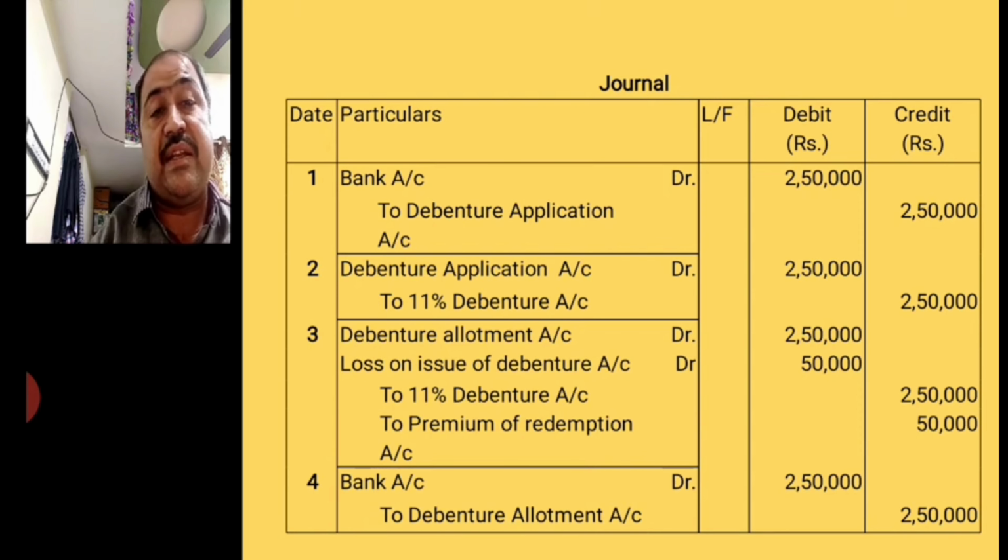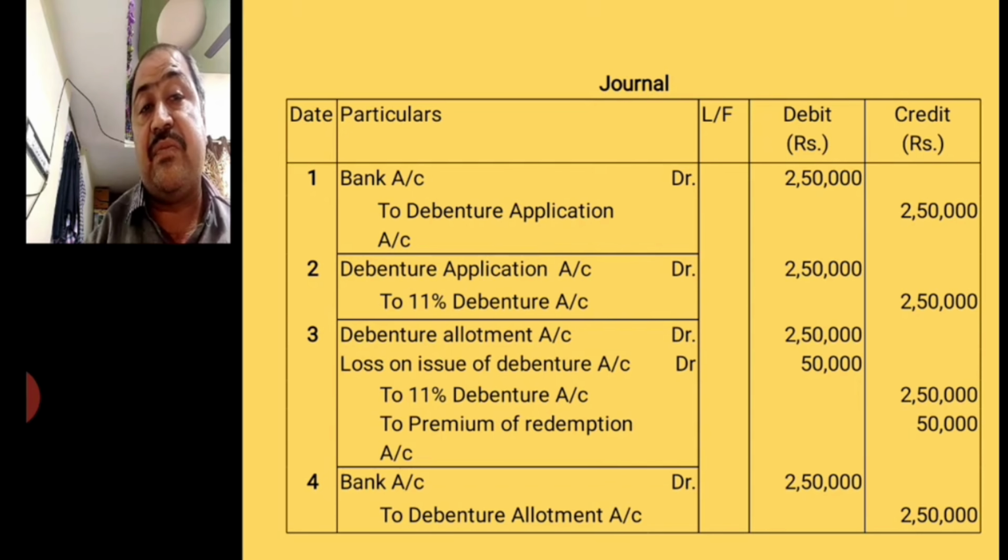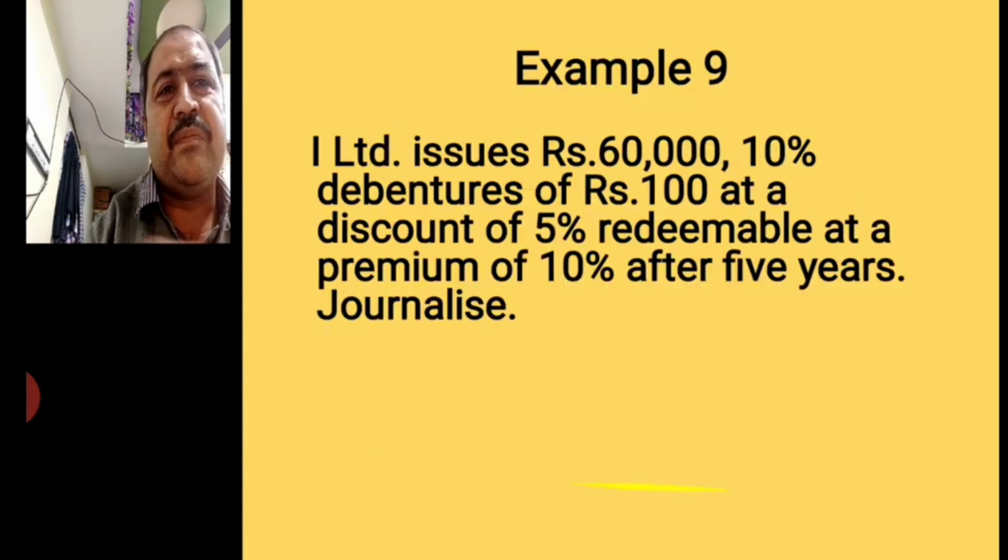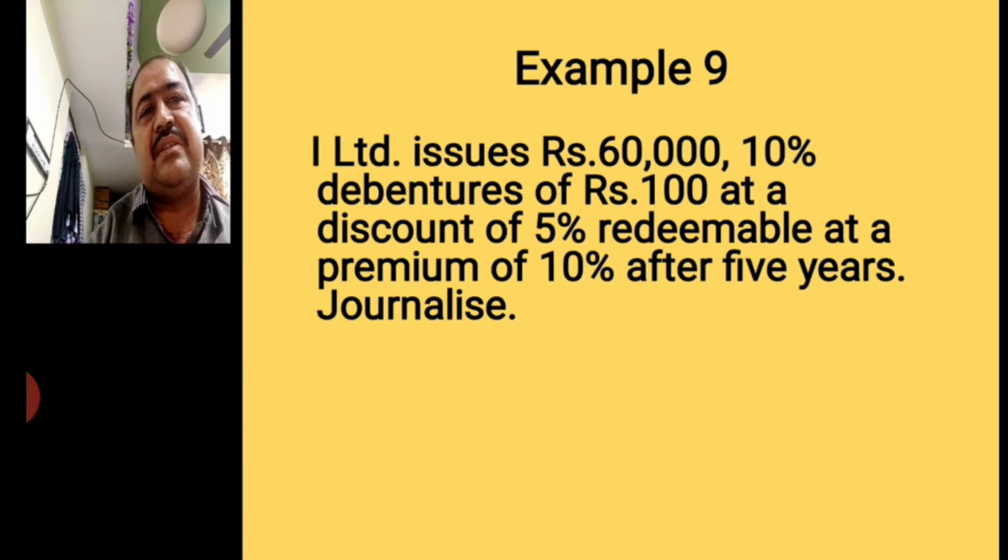The first 2 journal entries, and then after, at the time of allotment, when the allotment amount is due, at that time the company makes the provision for the loss on issue of debenture. So debenture allotment account debit, loss on issue of debenture account debit to 11% debenture account, to premium on redemption account. This is the amount due on allotment, and then after the allotment amount is received, bank account debit to debenture allotment account, the total amount to be received by the company. Here the example is over. Now next example, example number 7.